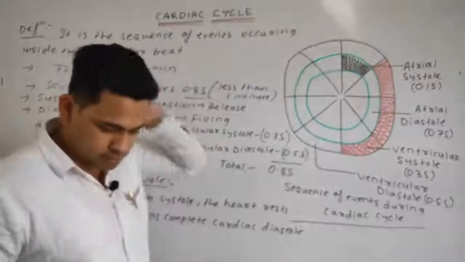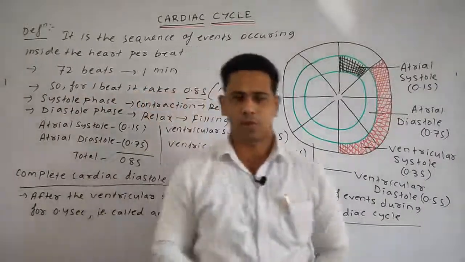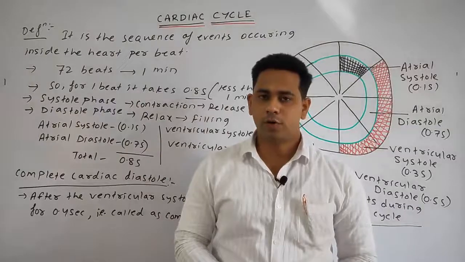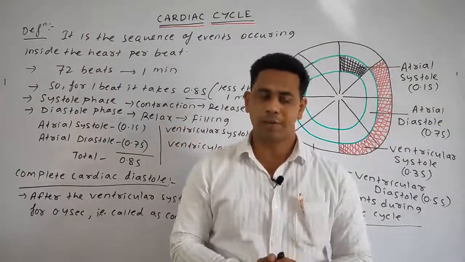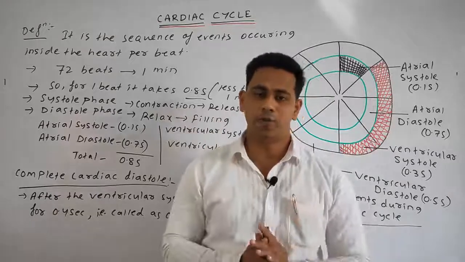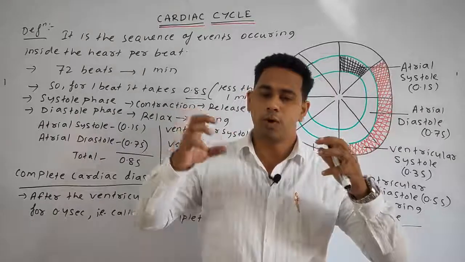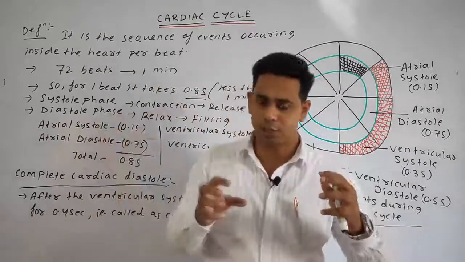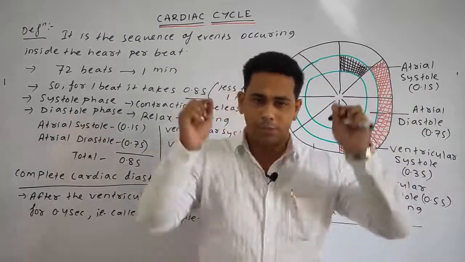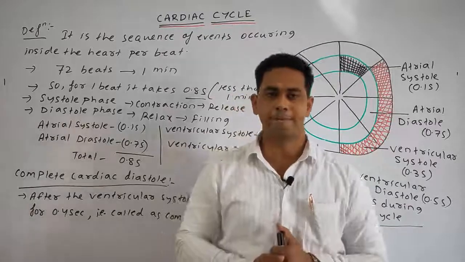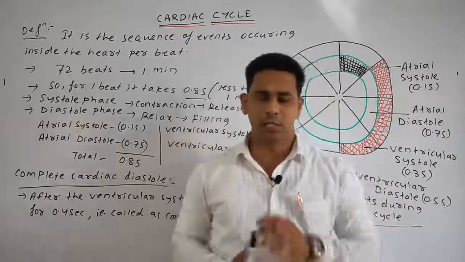I'll make you understand. See, first of all, in the atrium the blood is filled, all the blood from all the body parts, the deoxygenated blood, and from the lungs the oxygenated blood, is being poured inside the atrium region. That one is in the relaxation stage.